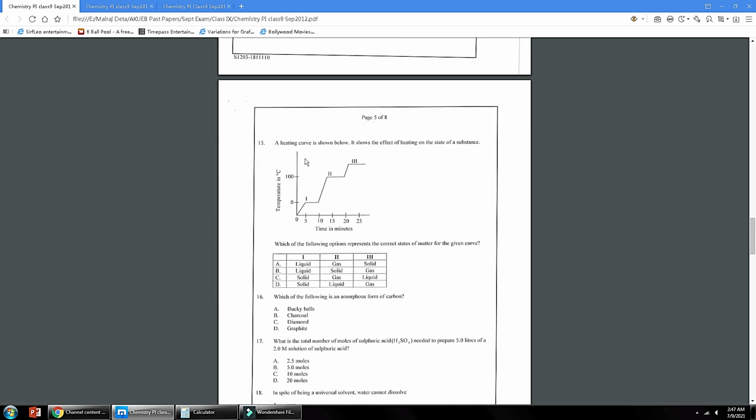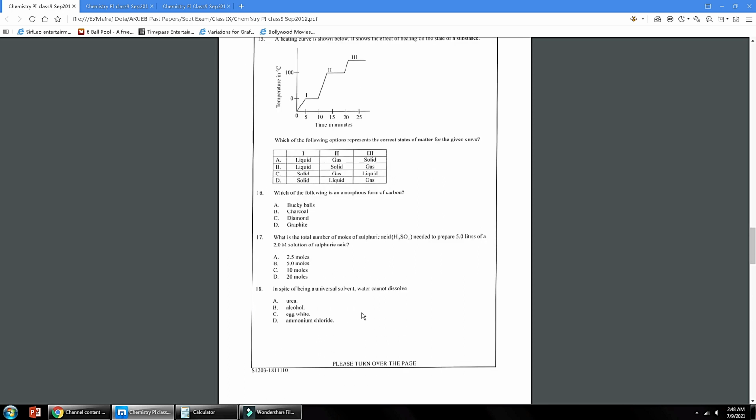Number 15, a heating curve is shown below. It shows the effect of heating on the state of a substance. Which of the following equations represents the correct states of matter for the given curve? 1, 2, 3. Here you need to tell the correct statement. When temperature increases, solid will convert into liquid, then it will convert into gas. So solid, liquid, gas. Option D is the correct answer.